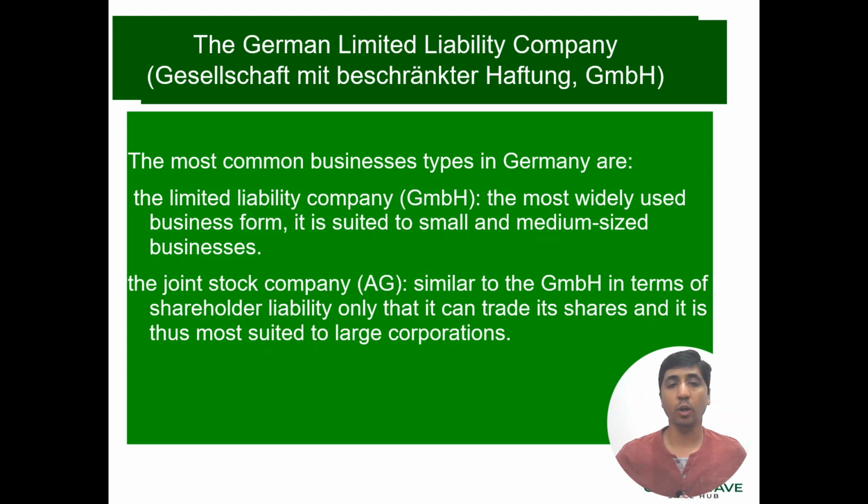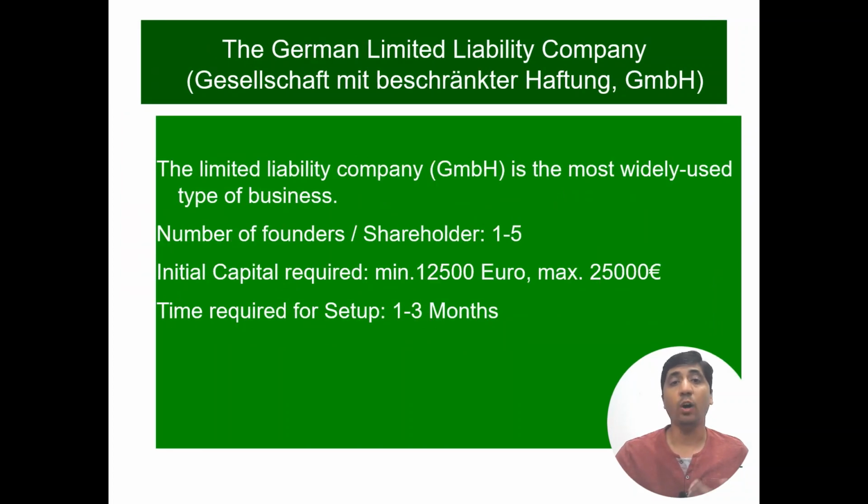Next we talk about the joint stock company, similar to the GmbH in terms of shareholder liability, only that it can trade its shares. It is suited to large corporations. So AG is basically suited to large corporations which have public shareholders. So we will talk only about the GmbH. What does it offer us, and what exactly does it give us in terms of advantages over a sole proprietorship?